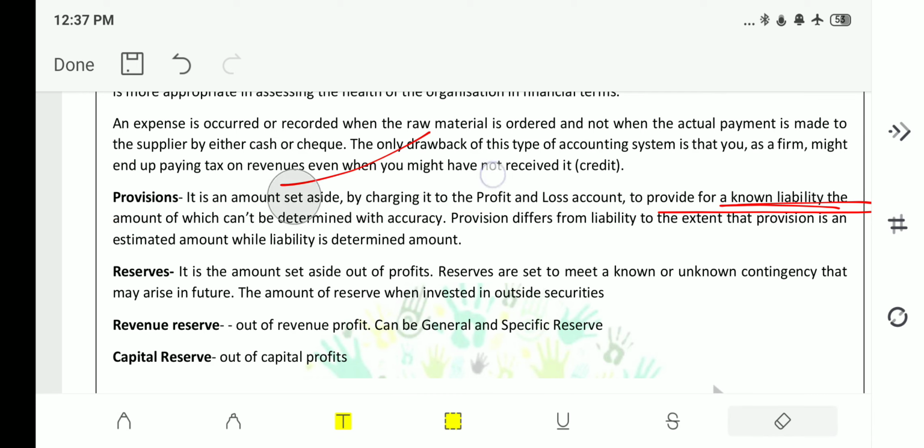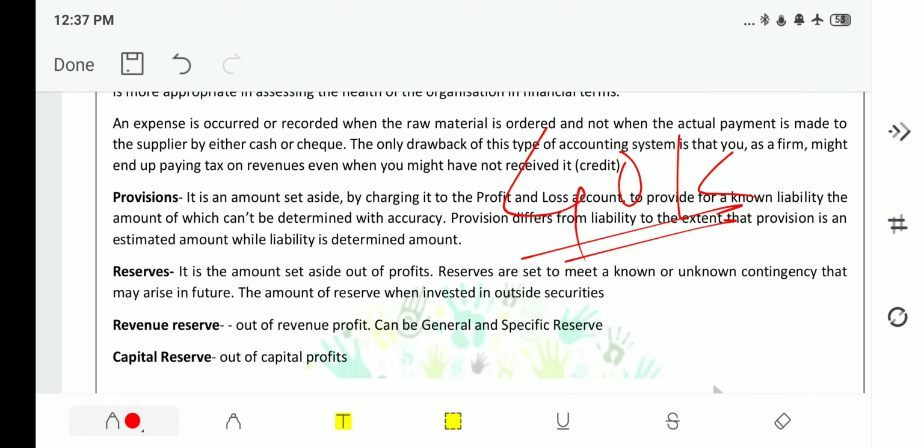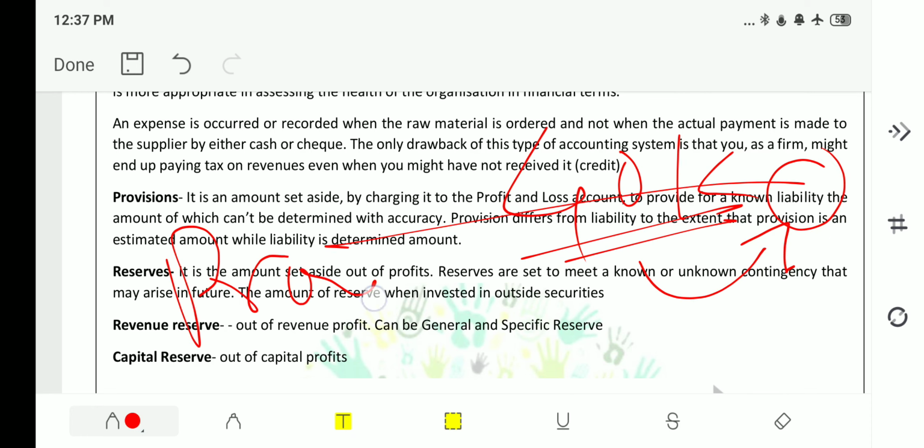Provision differs from liability to the extent that provision is an estimated amount while liability is a determined amount. As in the example of gold, 40k is the liability, but above this 40k, whatever the amount will be is nothing but provision because it is not fixed.